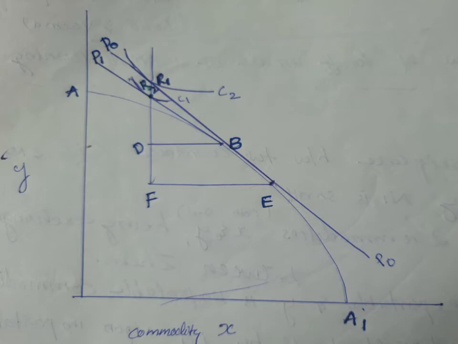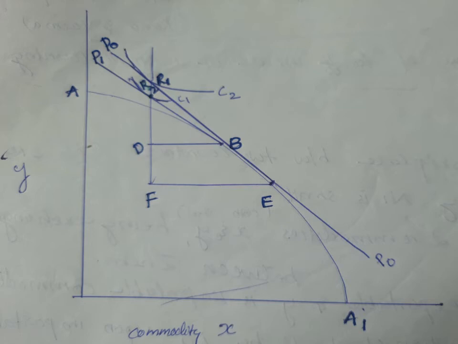Earlier, production was at point E. Now, production is at point B. In case of commodity Y, the production of Nation 1 is increased, in case of commodity Y only. This is the production or protective effect of tariff. After the imposition of tariff, the production of commodity Y increased. That is the production or protective effect of tariff.